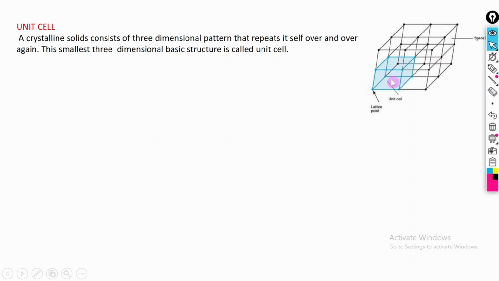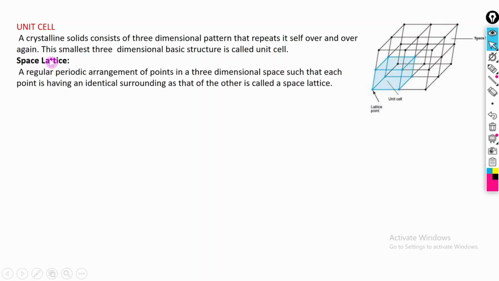So we call this specific arrangement, this box-like shape or square, a unit cell, because it is repeating in all directions. A unit cell in a crystalline solid consists of a three-dimensional pattern that repeats itself over and over again. This smallest three-dimensional basic structure is called the unit cell.